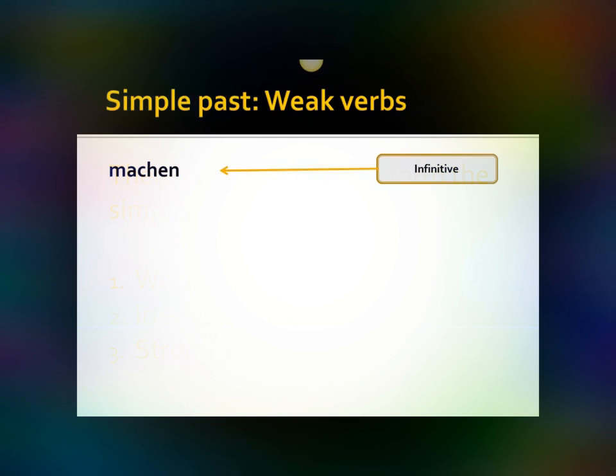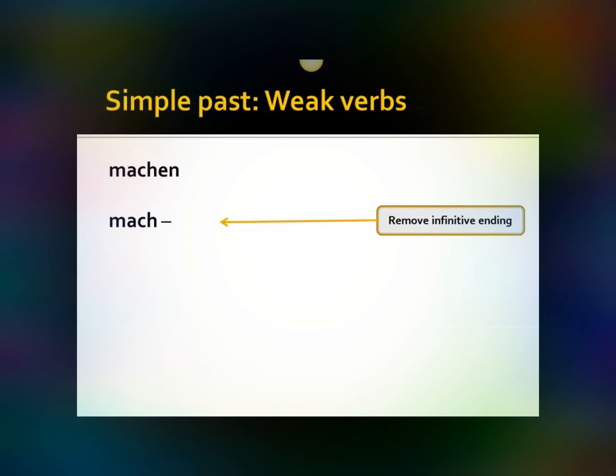So, how do we form a simple past? I took a regular, run-of-the-mill weak verb, machen, to make, and we use our infinitive form here. This is the form that you find in the dictionary. Now what we want to do in the next step is to take machen and remove the infinitive ending, and that provides us with the verb stem, which is mach.